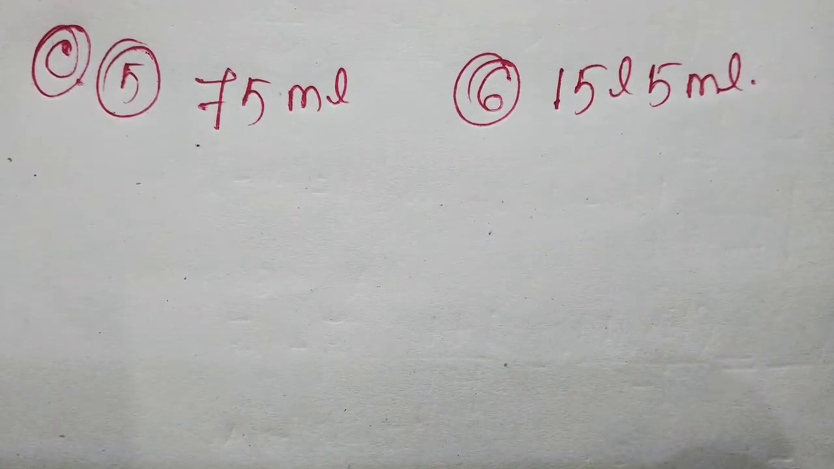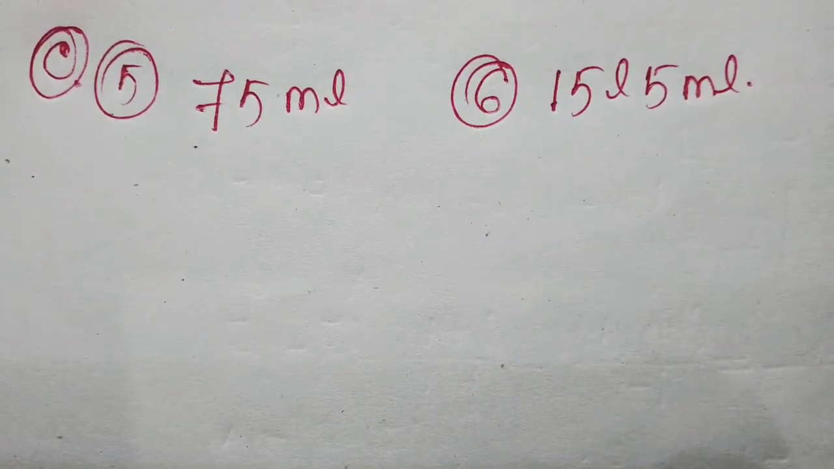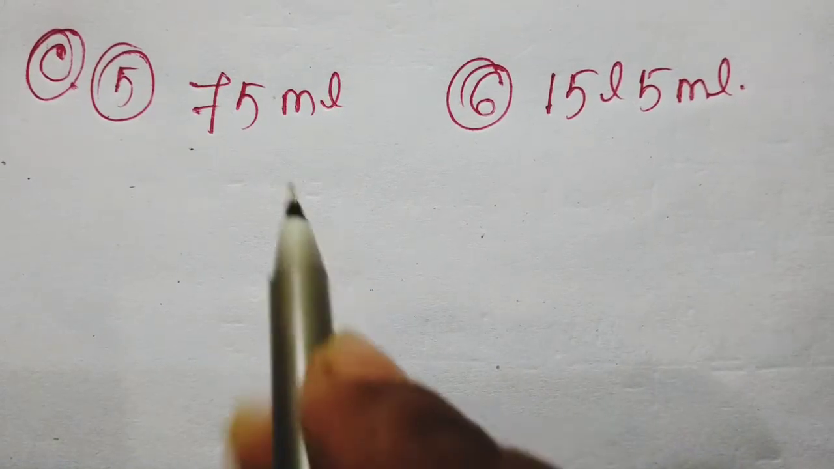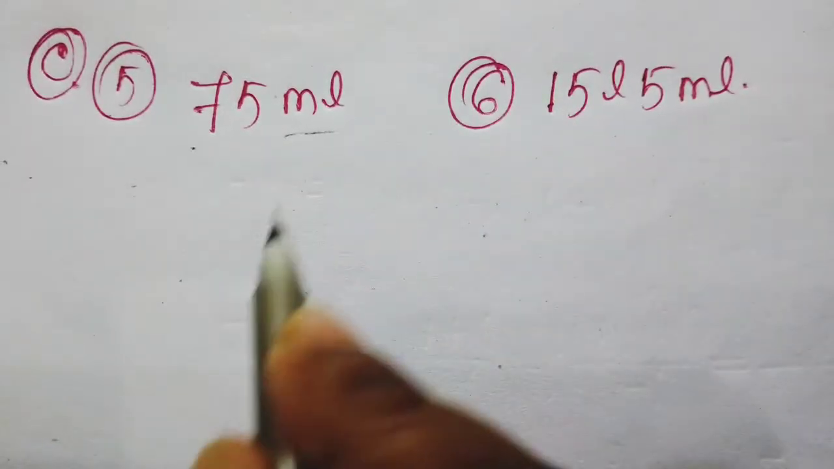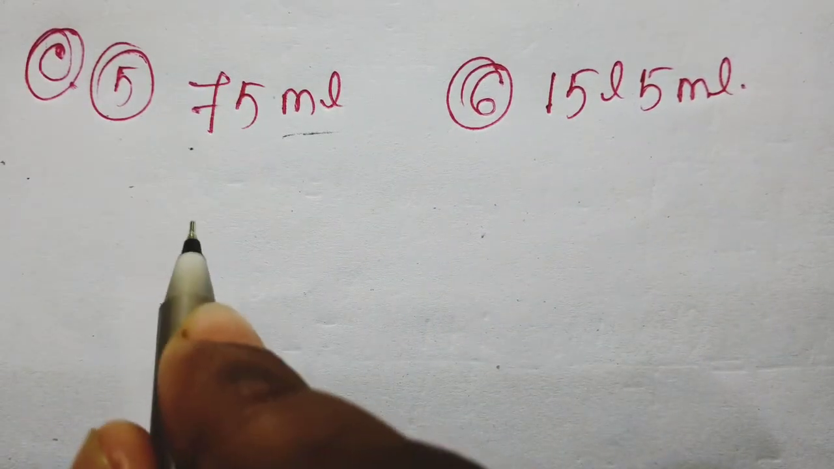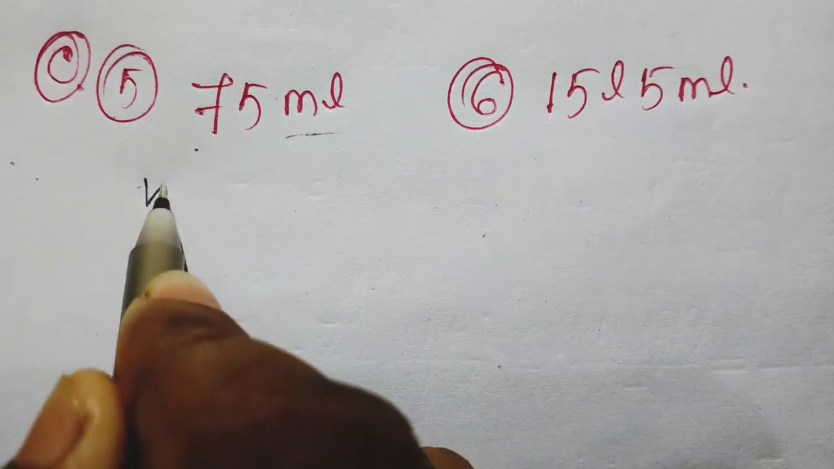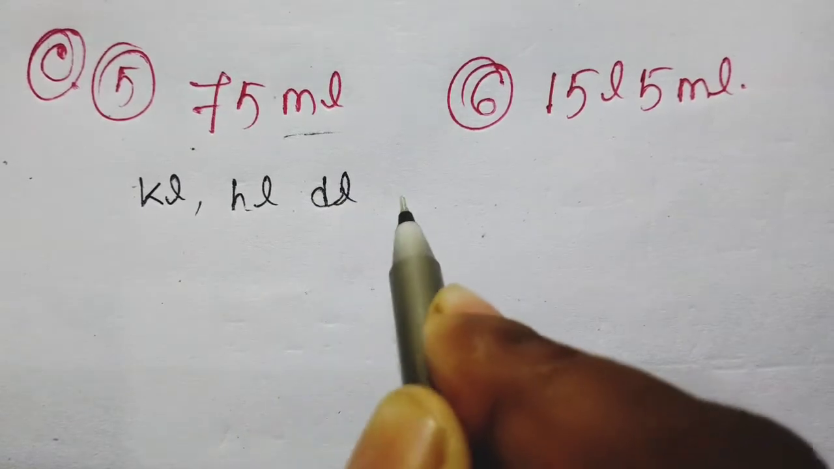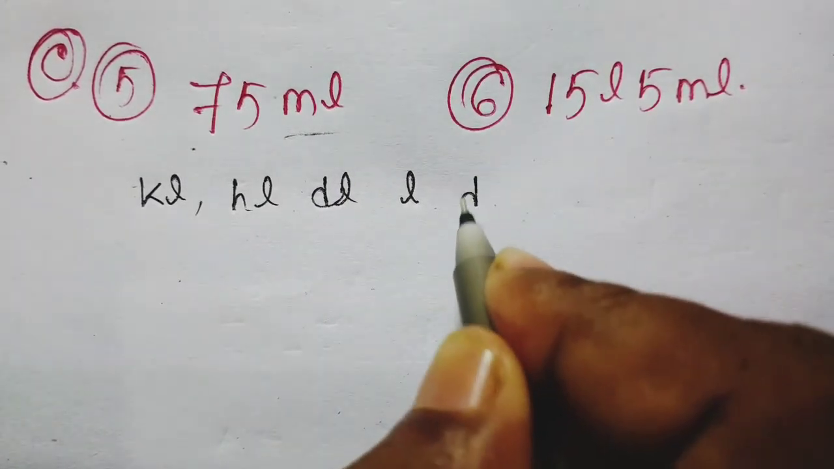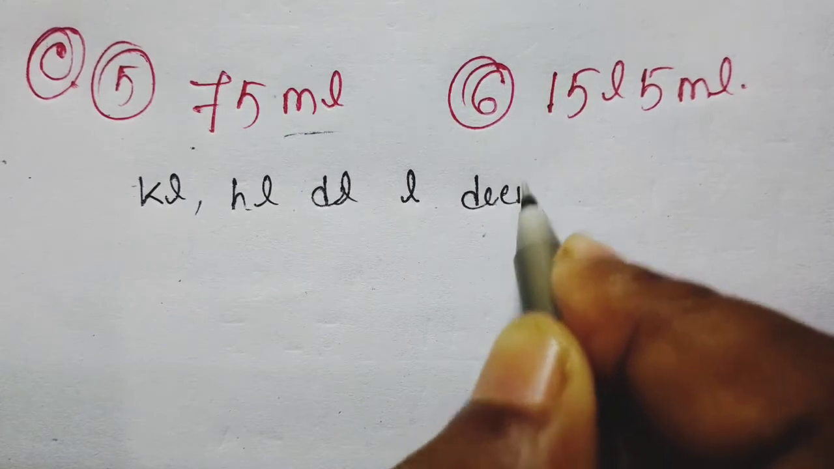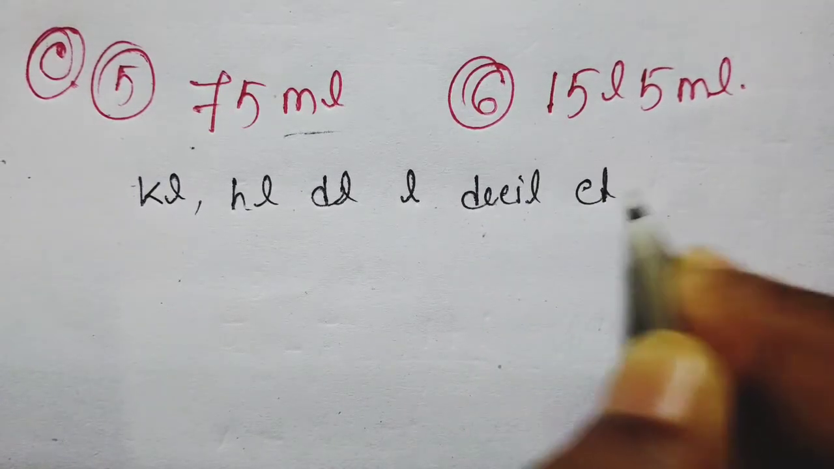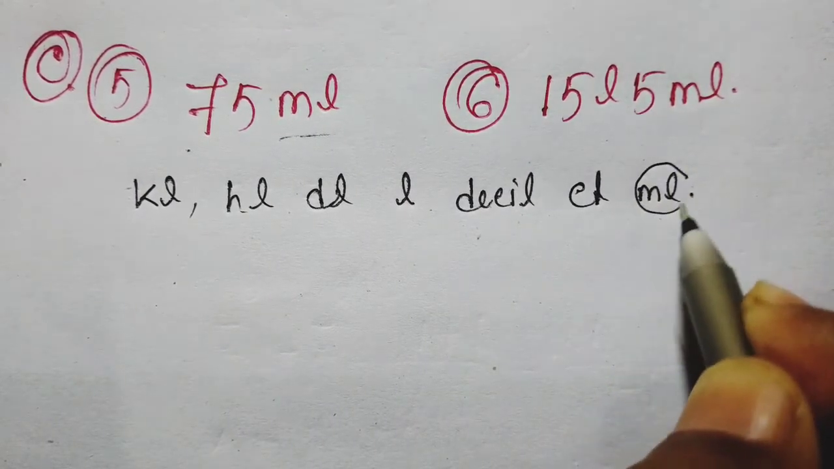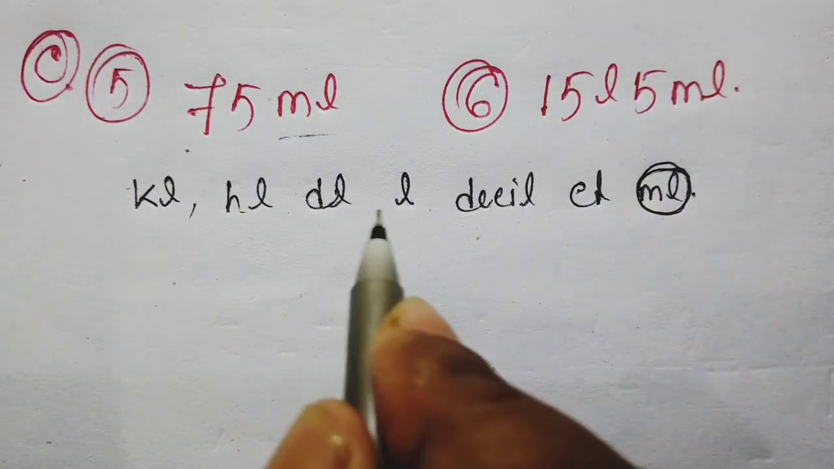Now try to solve question number C. And here is the given question. Write the following as a decimal of a liter. So here it is given in milliliter, but we have to convert to liter. So what is the table? Here is the table: kiloliter, hectoliter, decaliter, then liter. Now deciliter, next centiliter, and last milliliter. So I am now in milliliter, but we have to convert to liter.